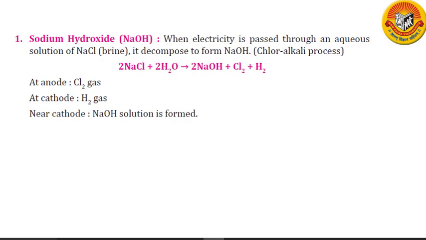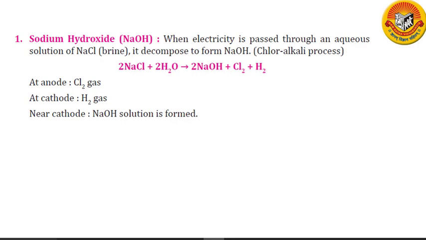All the three products, that is NaOH, Cl2 and H2, are all important. So we collect all of them and store them separately. The process of electrolysis of sodium chloride solution is called the chlor-alkali process because of the products formed. Chlor for chlorine and alkali for sodium hydroxide. So as chlorine and sodium hydroxide are produced, we call this process the chlor-alkali process. Let us see the uses of these three important products formed one by one.